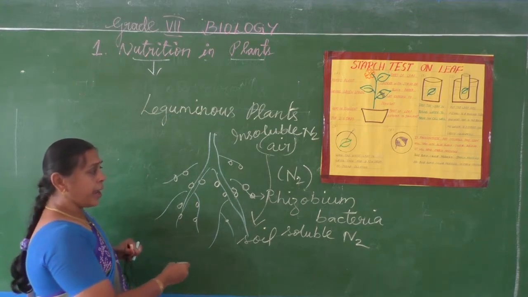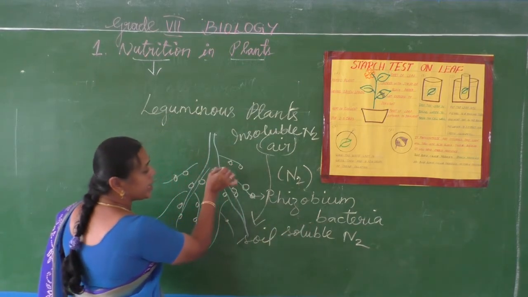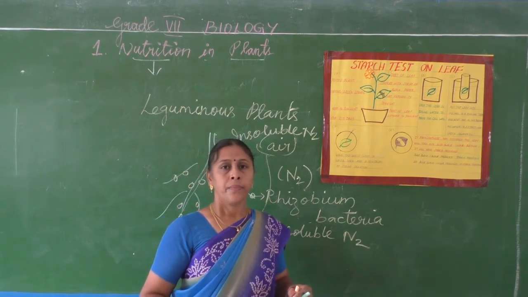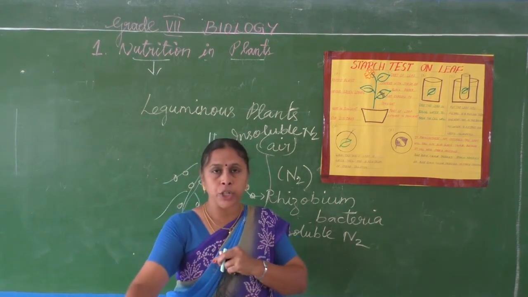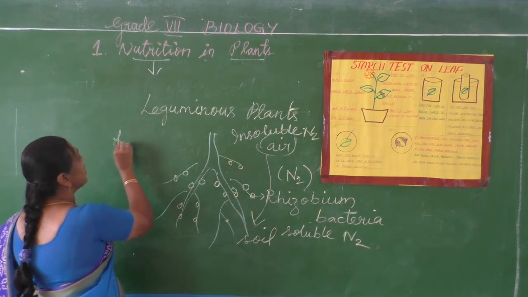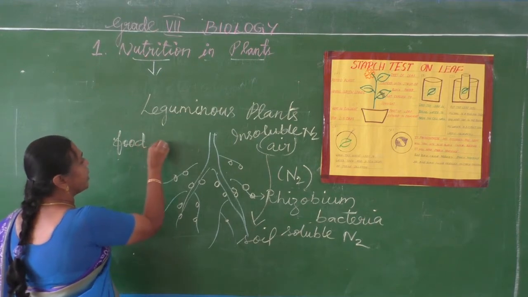So in this way, both the bacteria and the plants get benefited by each other. Rhizobium provides nitrogen to the plant, and the plant provides food and shelter to the bacteria.